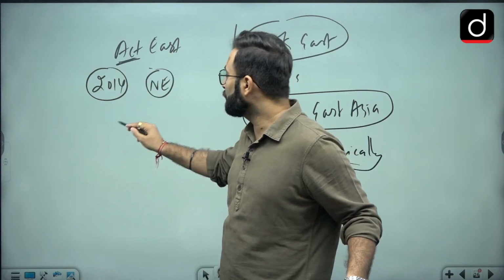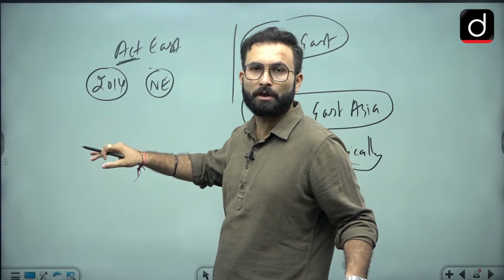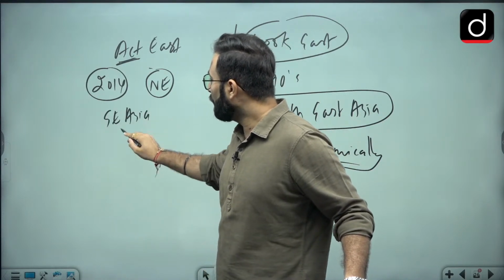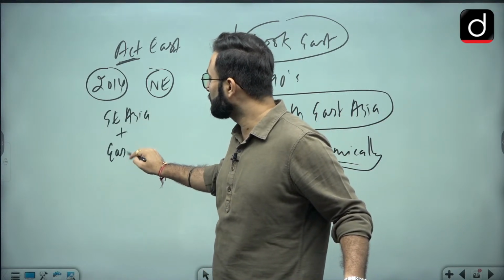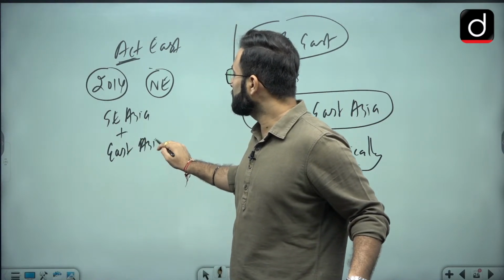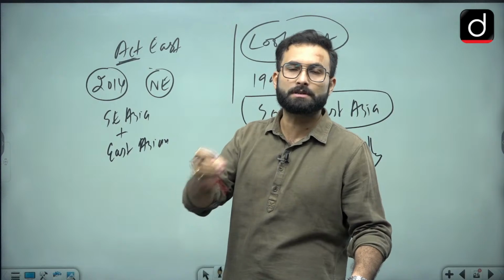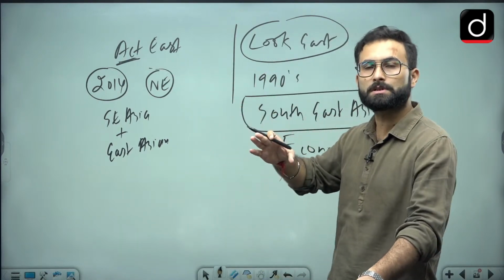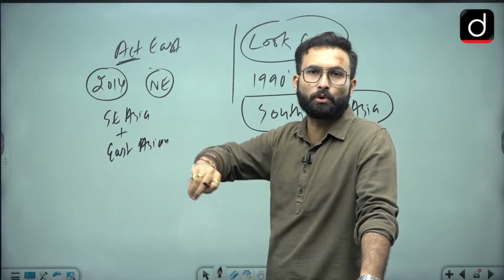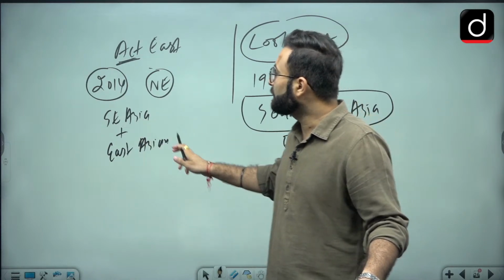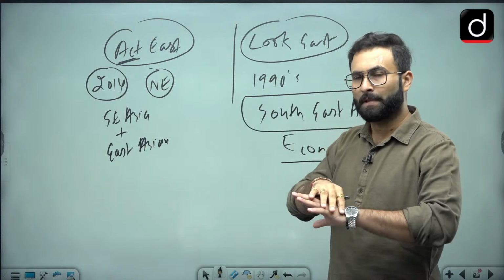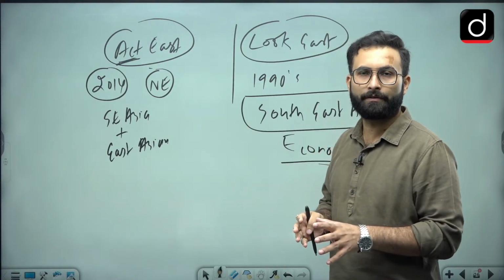Now we have gone for the East Asian countries as well, countries like the Philippines, Japan, South Korea, etc. So that is why, in the Act East policy, the area of the sphere has increased.